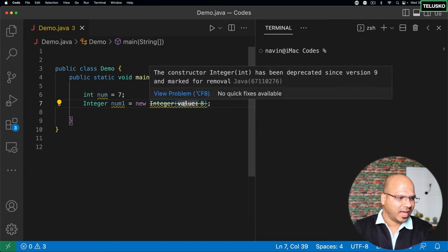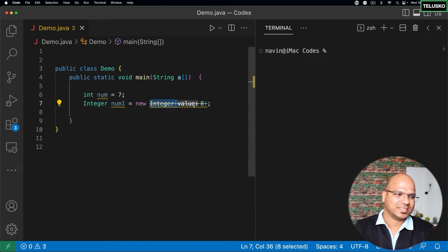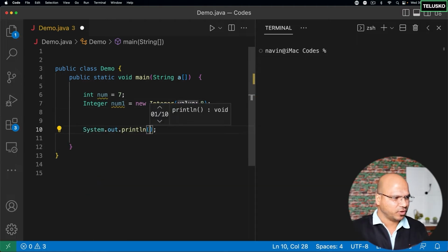Now you can see there's a line on this. Whenever you see a line in any of the IDEs, it simply means this particular syntax has been deprecated. Deprecated simply means it was there, but don't use it now because in a future release they might remove it, or we have a better alternative for that. But yeah, this is one of the syntaxes we can use. So we have new Integer and you can pass a value which you want to store. And of course, we will see what is a better way of doing this apart from this deprecated one. But at this point, let's continue with that.